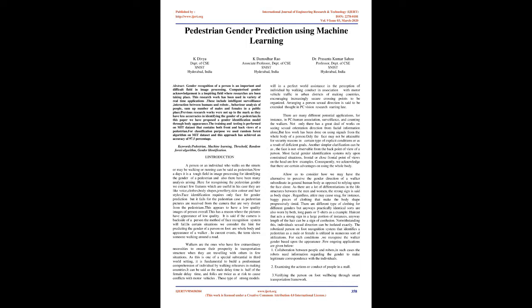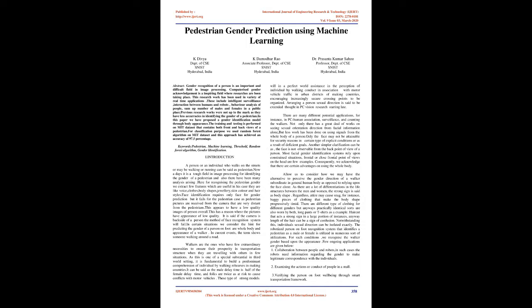These include intelligent surveillance, interaction between humans and robots, behavior analysis of people, and summing up the number of males and females in a public place. Previous research works were not up to the mark as they have low accuracies in identifying the gender of a pedestrian. In this paper we have proposed a gender identification model through body appearance. The training and testing is performed on the MIT dataset that contains both front and back views of a pedestrian. For classification we used the random forest algorithm on the MIT dataset, and this approach has achieved an accuracy of 97.5%.